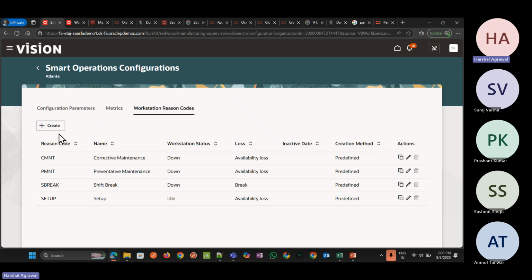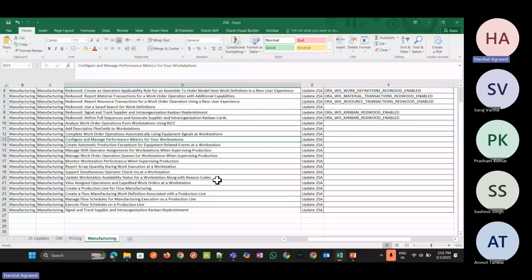Okay, to enable this feature, we need to do the opt-in feature, which is available in 25A in manufacturing and supply chain materials management. Now let me go to the next feature. The next feature is creating automatic production exceptions for equipment related events at the workstation.